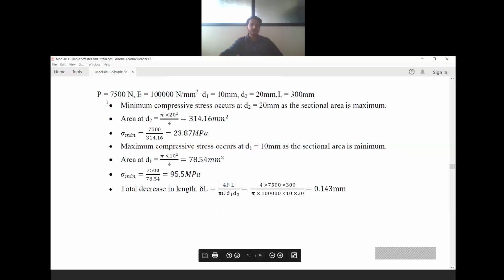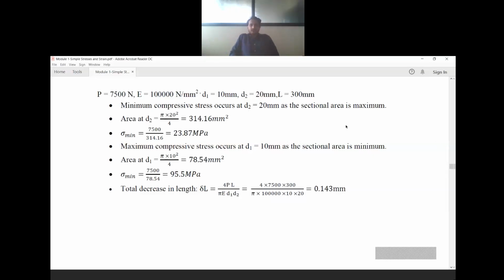Let us solve the problem. The given data is 7.5 kilonewton, that is converted to 7,500 Newton. E is equal to 100 kilonewton per mm square, which I am converting into Newton per mm square by multiplying by 1000. D1 is given 10 mm, D2 is given 20 mm, overall length is given 300 mm. So the minimum compressive stress occurs at D2, and the maximum will occur at D1. Okay?